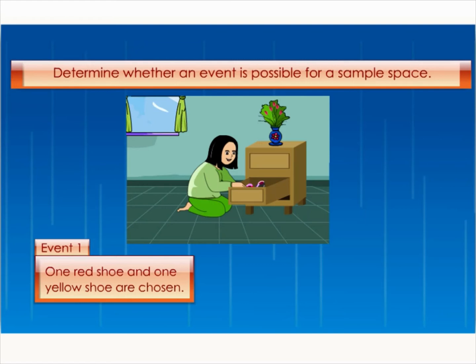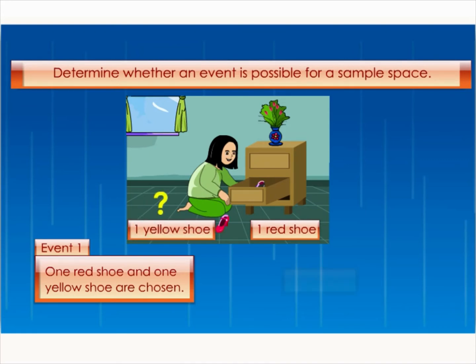There are 2 red shoes in the drawer, so it is possible that a red shoe is chosen. But there are no yellow shoes in the drawer, so it is impossible that a yellow shoe is chosen from inside the drawer. Hence, this event is impossible for the sample space.